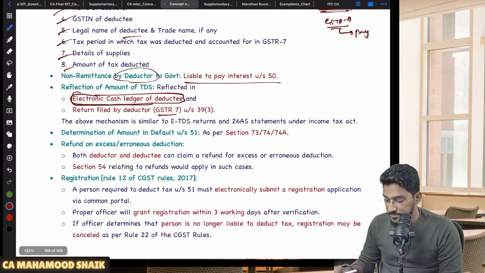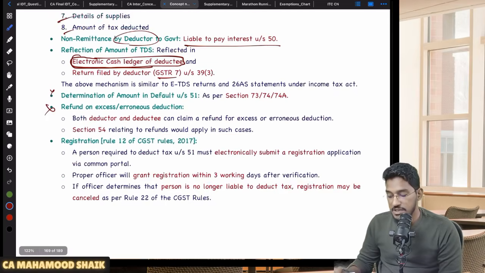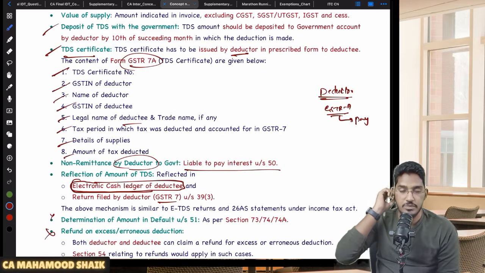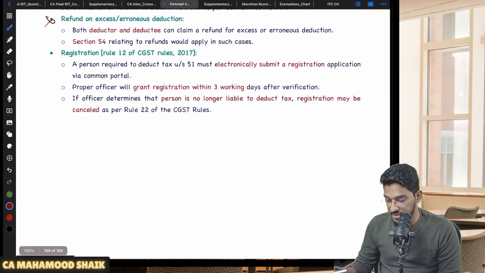Deductee means supplier. Next, this point is not relevant. If any excess amount is deducted and deposited, that amount can be claimed as refund. Either the deductor can claim it as refund or the deductee can claim it as refund.